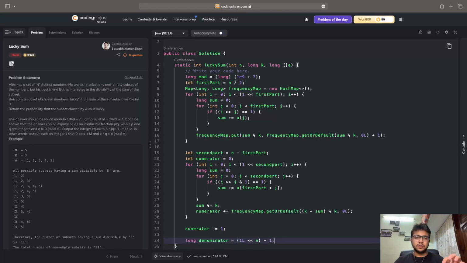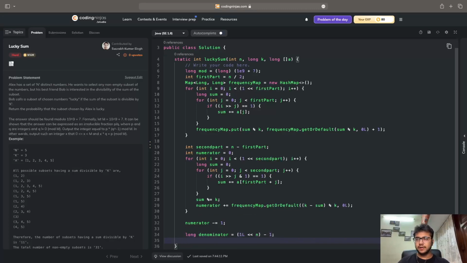The reason I've written it like this is because this represents the total number of possibilities of non-empty sets. There can be multiple sets, and the total is going to be 2 raised to the power of n, which is why I have written 1 left shift n. But because one set is going to be empty, I've reduced it by 1. So this is the count of the subsets which will be non-empty.